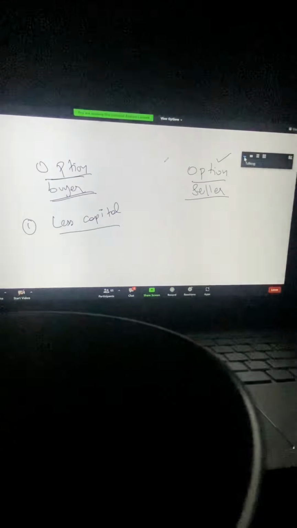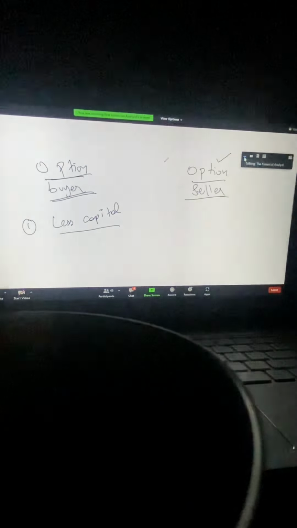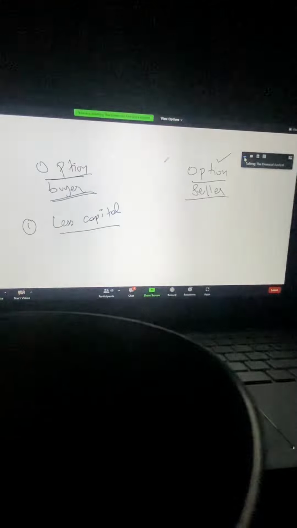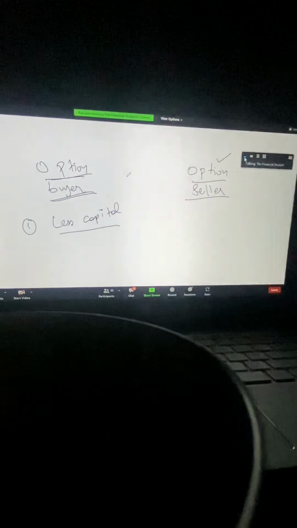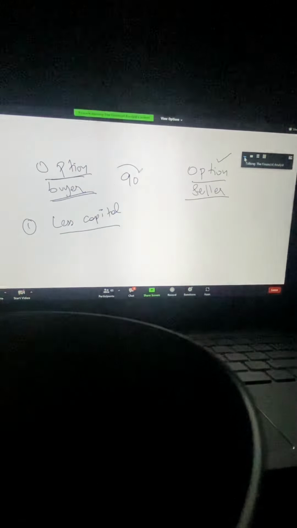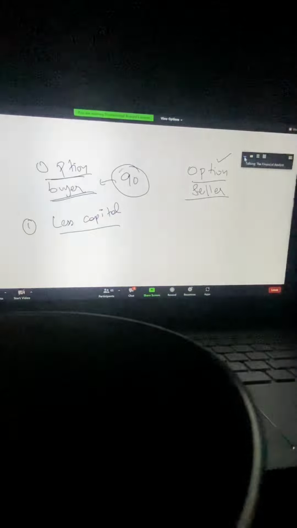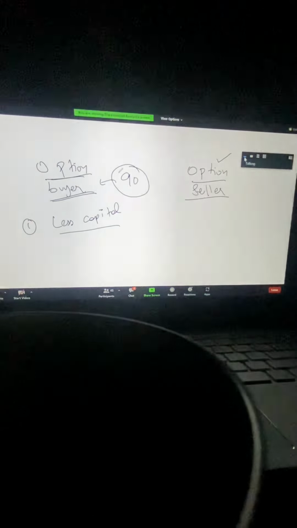Most of the retail participants in the market don't have that much capital, so that's why they prefer option buying. 90% of retailers fall in this bracket, that is, they are option buyers. The main reason is very low capital.